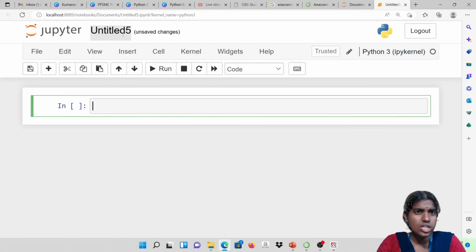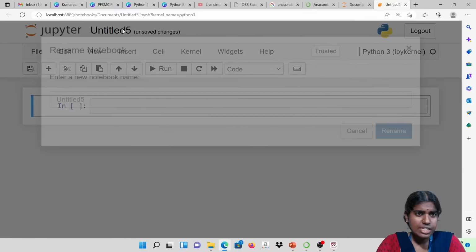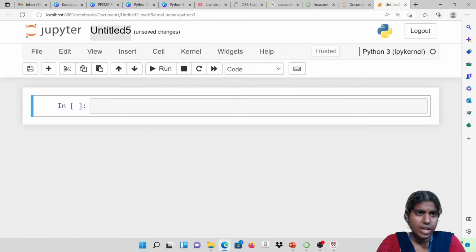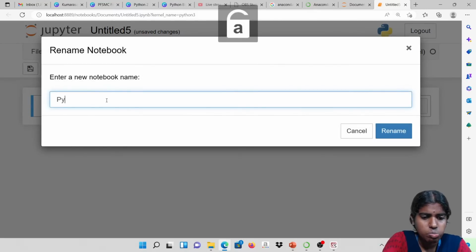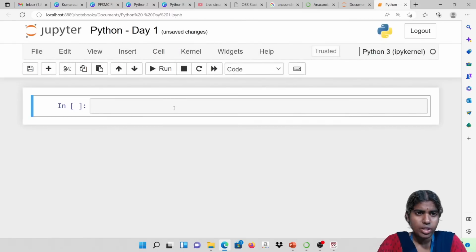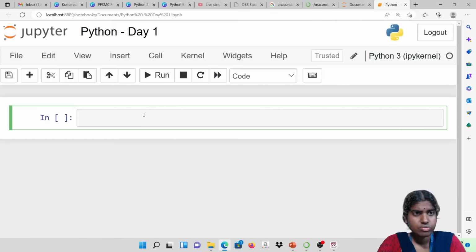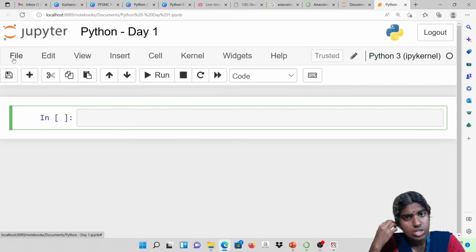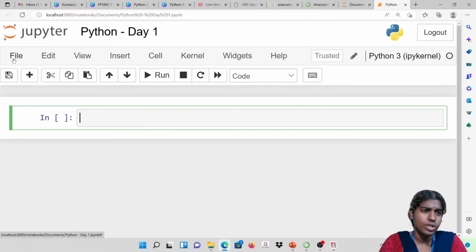Clear with the installation procedure? So far, whatever I am discussing, is everything clear? For example, if I want to give some title, you can see here how I can change the title of my notebook. I am just renaming this Python Day 1. I have the file option, edit option, view, insert, cell, kernel, and widgets. All these are the different options present in my Jupyter Notebook.